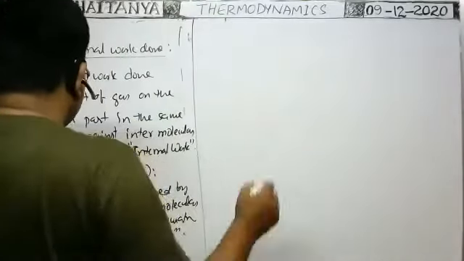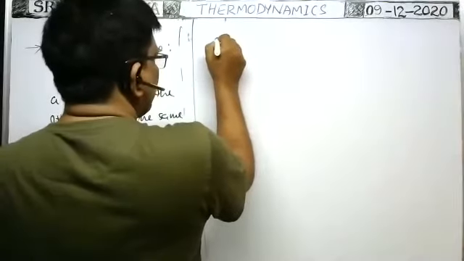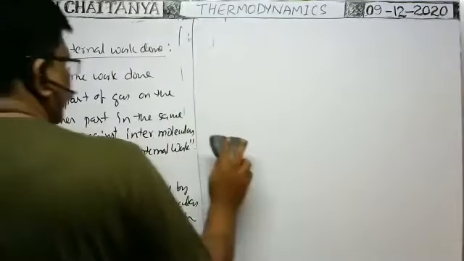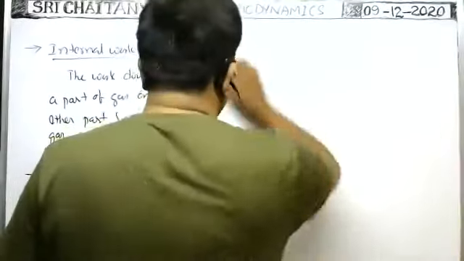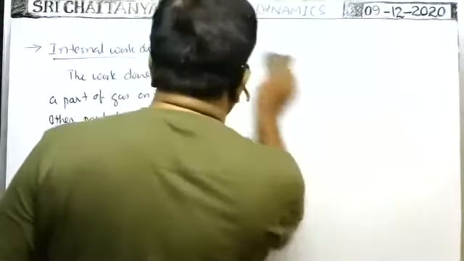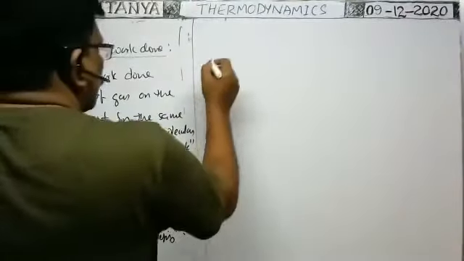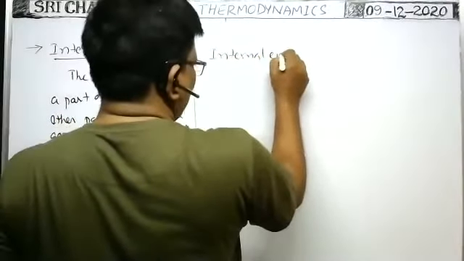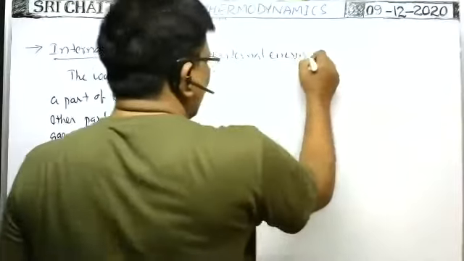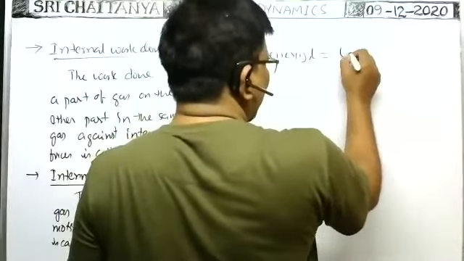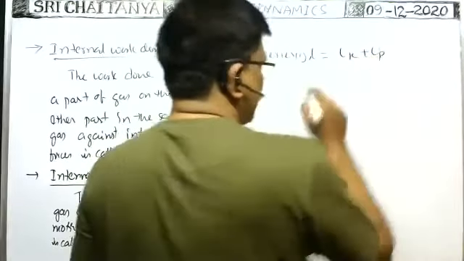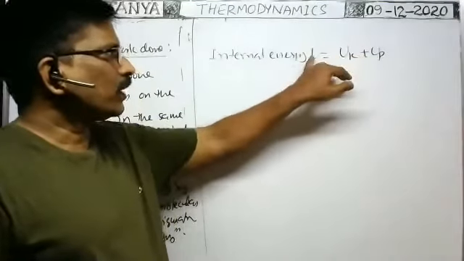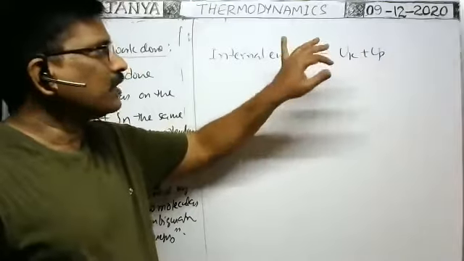So here, internal energy U is equal to internal kinetic energy plus internal potential energy. The sum of the internal kinetic energy and internal potential energy is the total internal energy of the system.